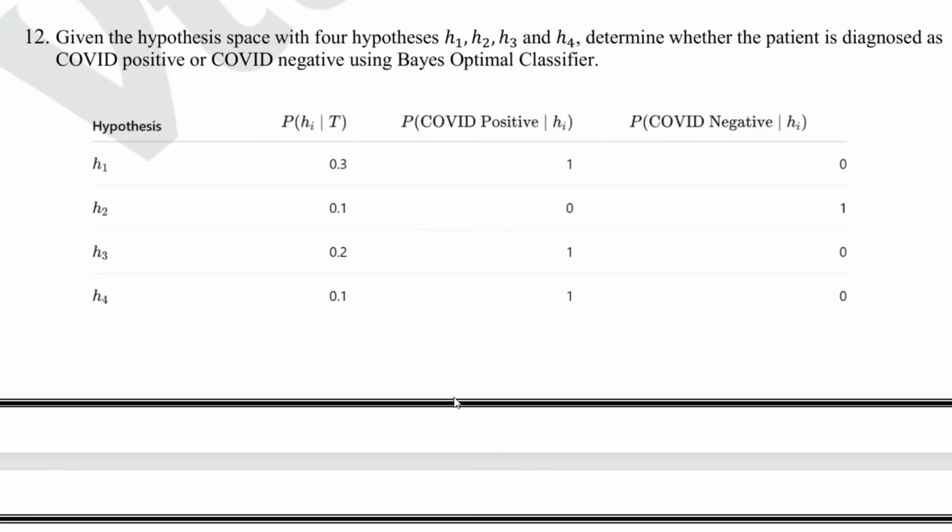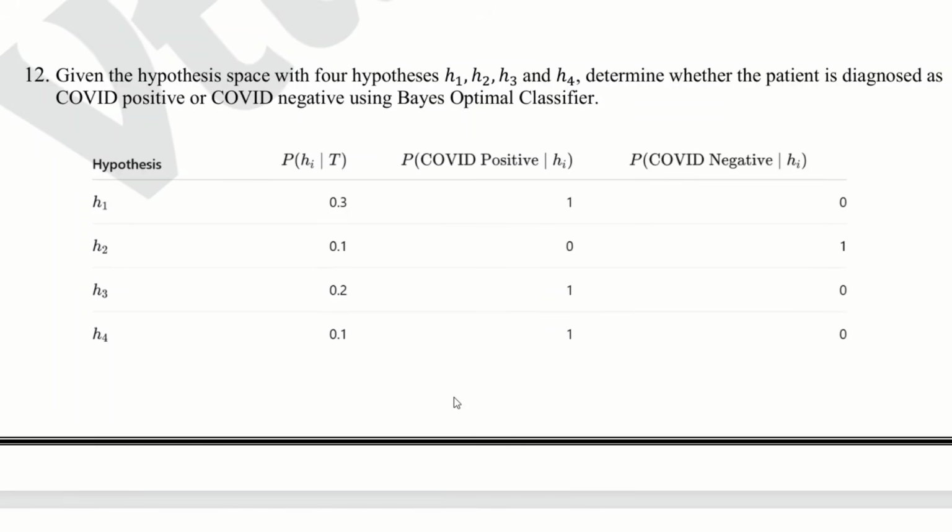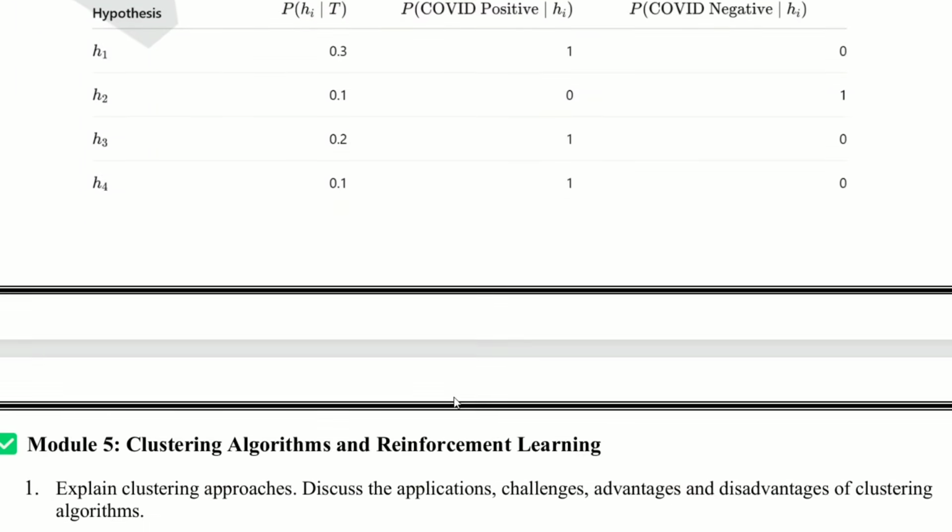Module 4 first priority questions are 2, 4, 5, 6, 8, 9, 10, 11. You must focus on these questions. Now let's move to the final module.